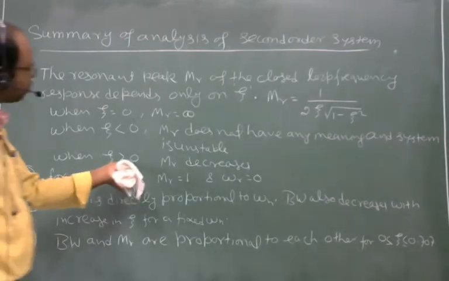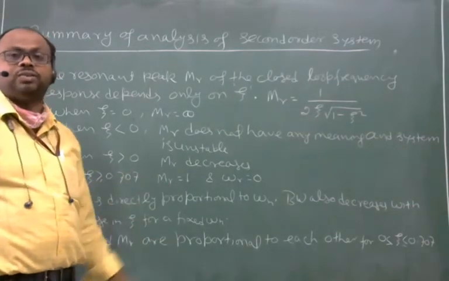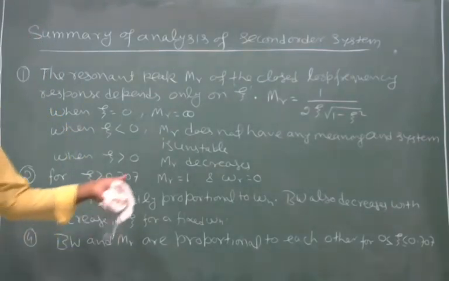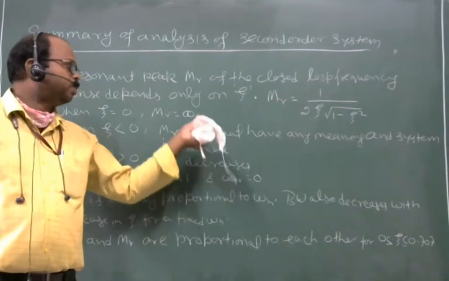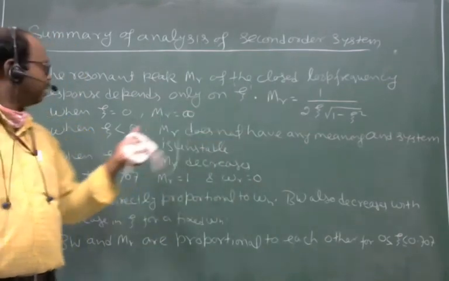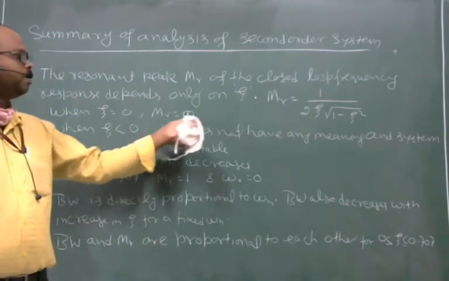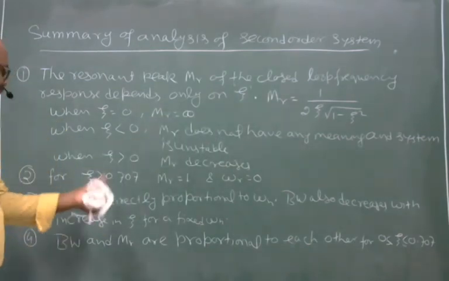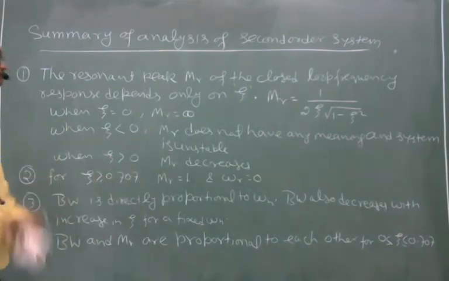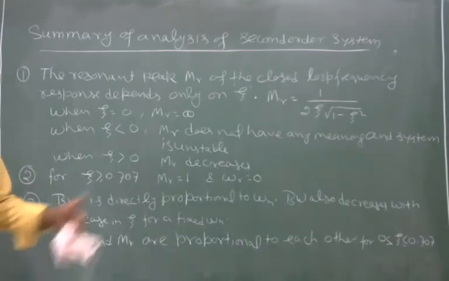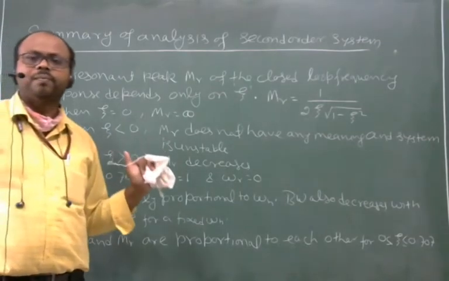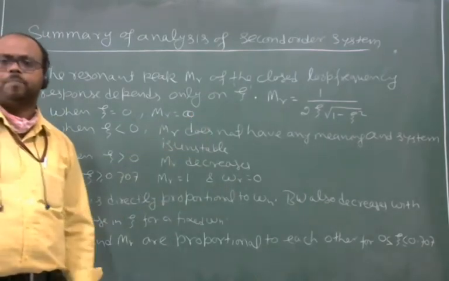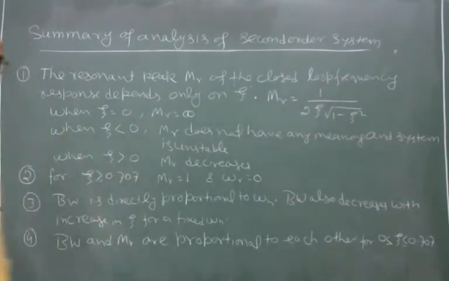When zeta is positive, zeta is greater than 0, what is the effect on MR? MR decreases from infinity. When zeta is 0, MR is infinity, and as zeta becomes greater than 0, MR decreases from infinity, right?